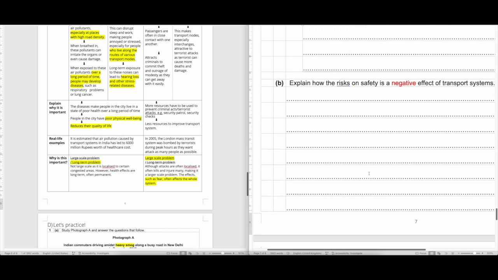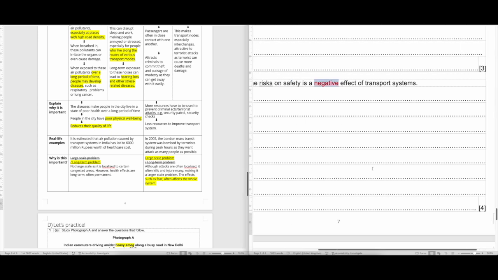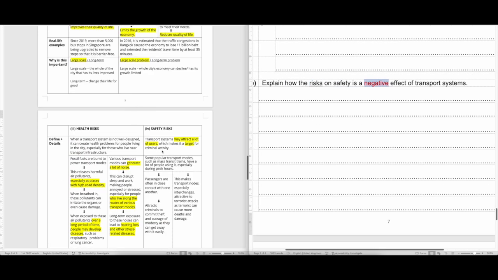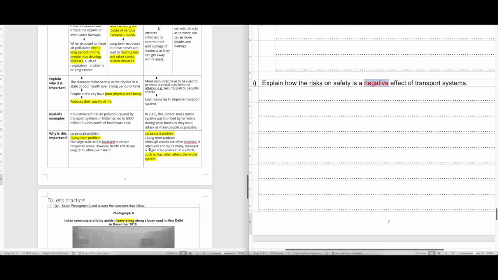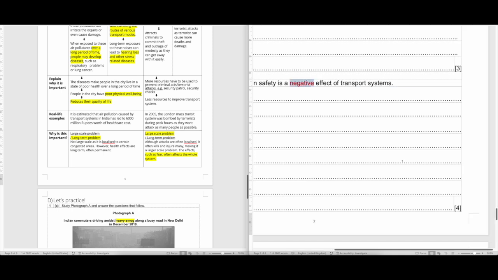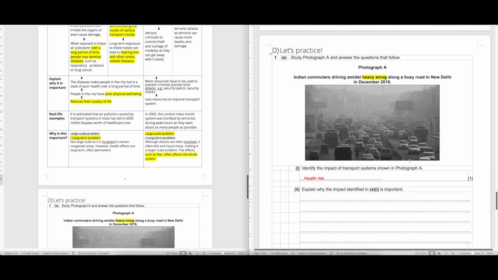Now the next question: explain how risk on safety is a negative effect of the transport system. Negative means you must tell me it's a bad thing. So you can show me how it is a problem, a long-term problem, to show that it's negative also. For 4 marks, you must tell me what happens in the transport system, how it leads to risk of safety, and eventually why it is a problem, why it is negative. That would then earn you your 4 marks. So give this a try and we will go through this in class.